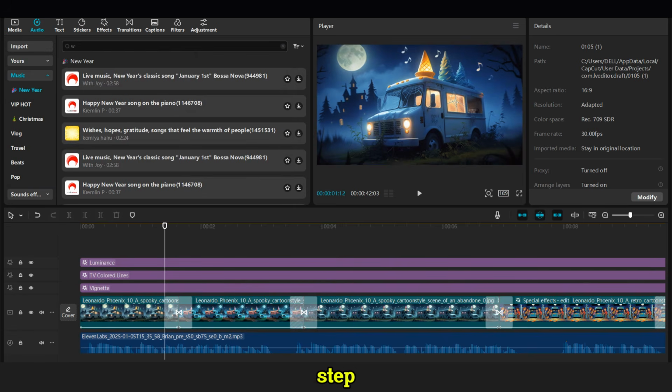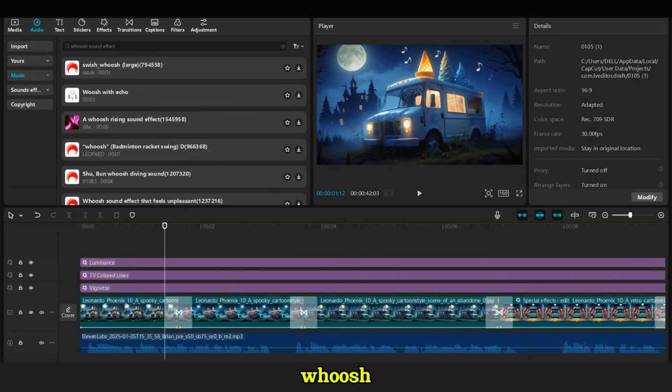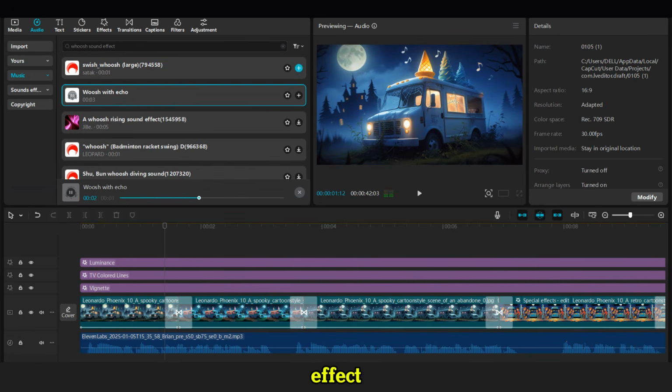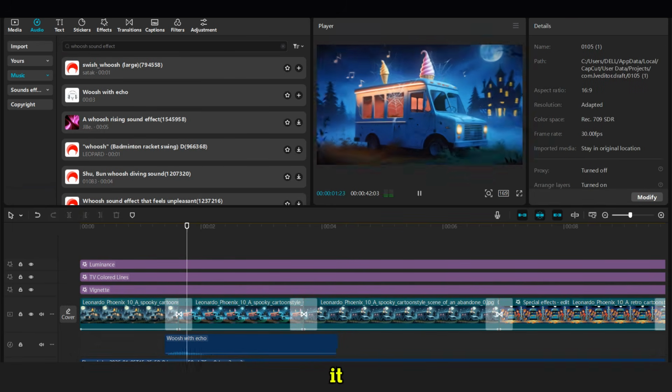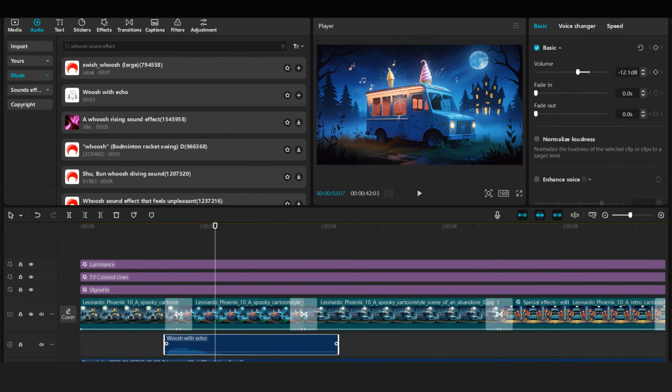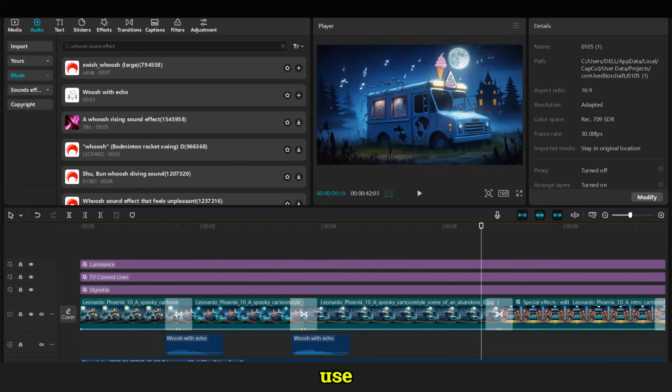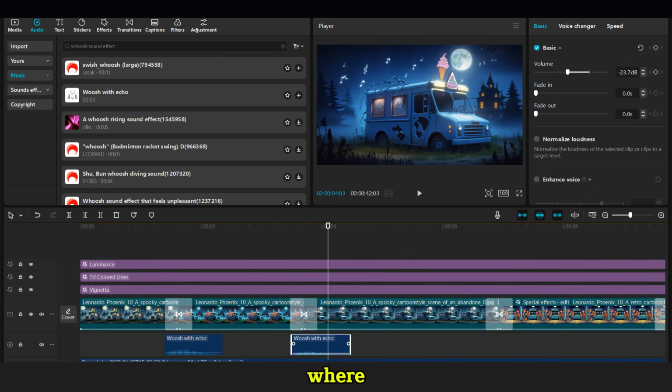For the next step, go to the audio feature and search for the whoosh sound effect. Add this sound effect to the places where you have transitions, but be sure to reduce the volume slightly so it doesn't overwhelm the viewer. You can use the copy-paste method to quickly place it where needed.